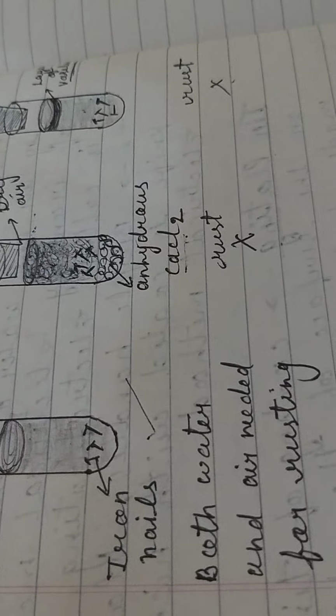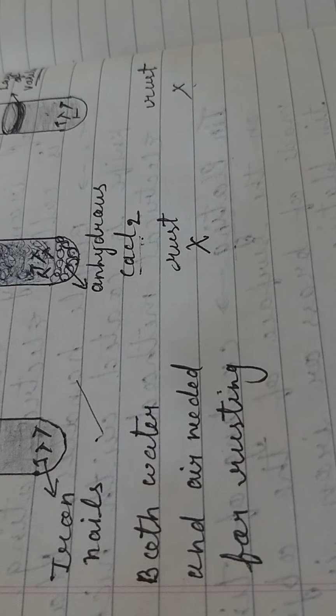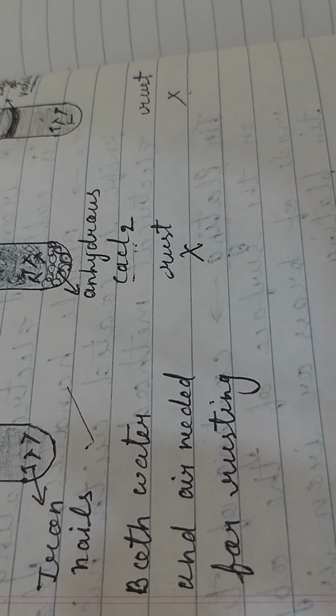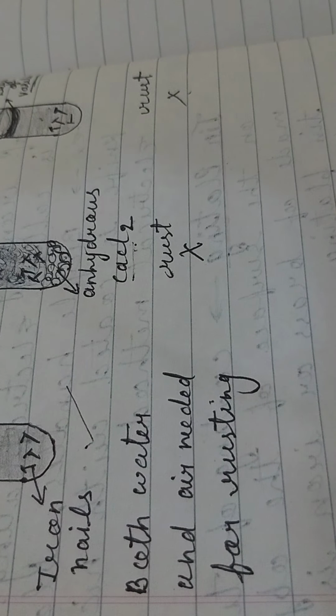Okay, so I think you have all got it: what corrosion and rusting are, and what the methods are through which we can prevent corrosion. Okay, that's all for today.